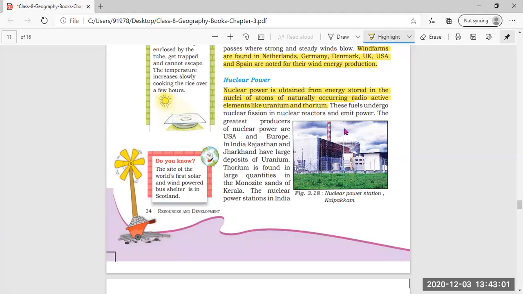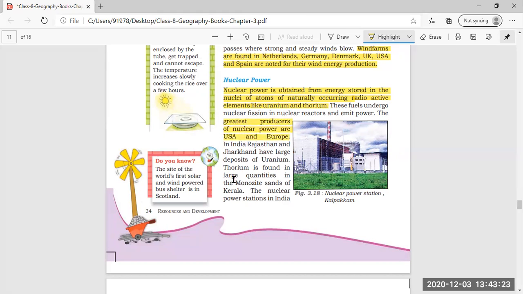Now, how do they emit power? These fuels, the naturally occurring radioactive elements like uranium and thorium, undergo nuclear fission in nuclear reactors and then give the power. The greatest producer of nuclear power is the USA. So which is the greatest producer of nuclear power?